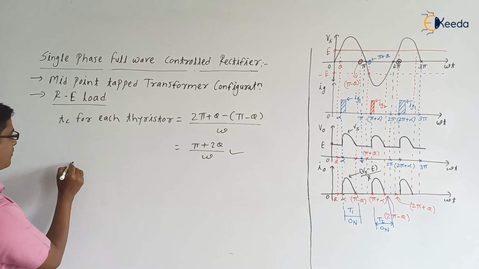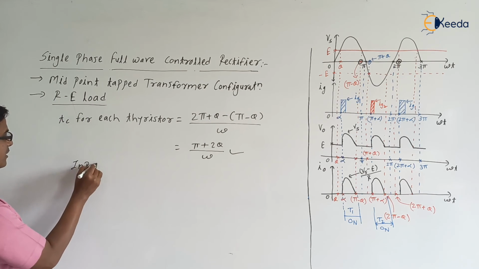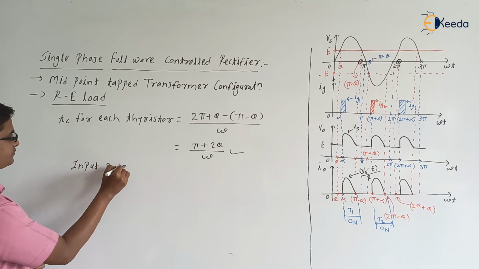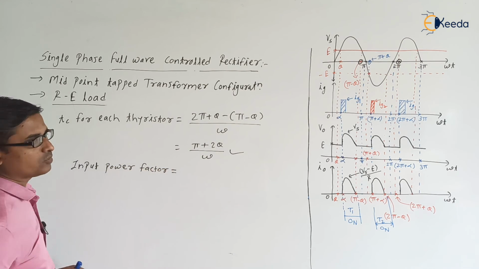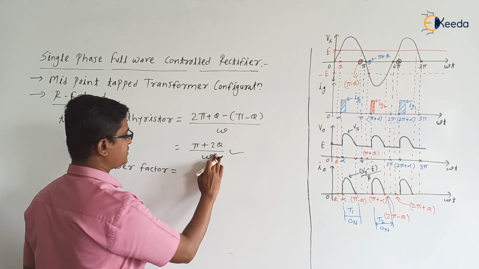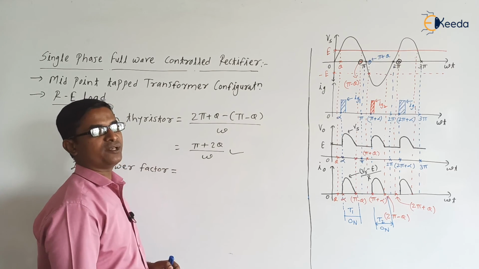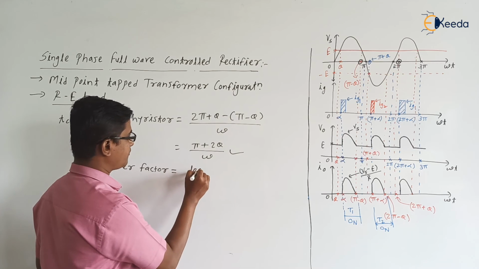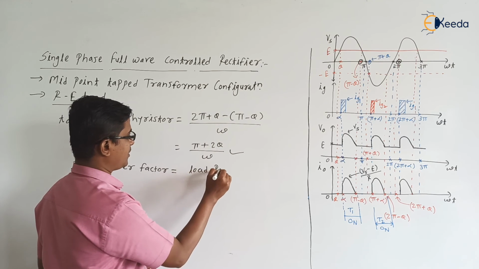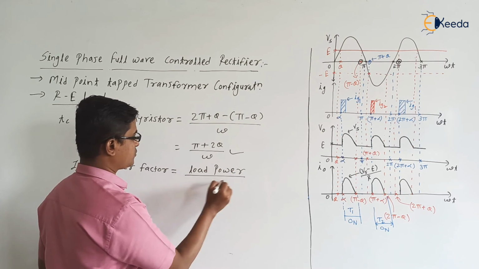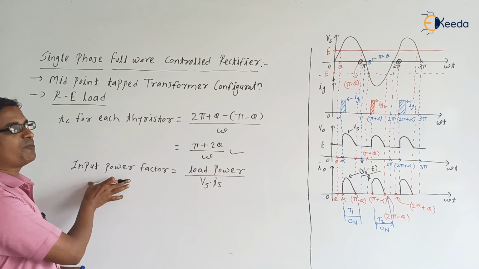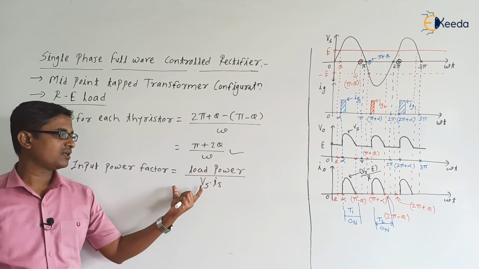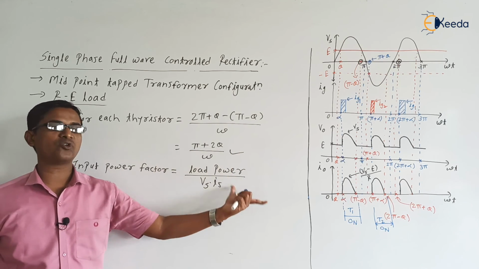Next, what is the input power factor? We can write input power factor is equal to output power divided by input power, right? That is the load power divided by source Vs into Is, because Vs into Is into the power factor, cos phi s, is nothing but input power, and that should be equal to output power, okay.